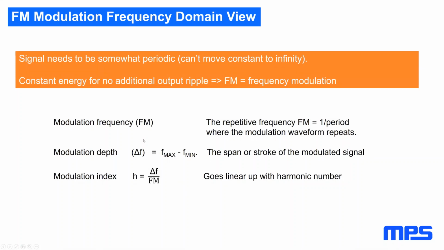With a given modulation frequency, which is the low frequency you put in to move your carrier around, you can calculate a modulation index, which is simply the modulation depth or span divided by the modulation frequency. And keep in mind, since the modulation depth goes linearly up with harmonic number, the modulation index goes up by itself for any harmonics.